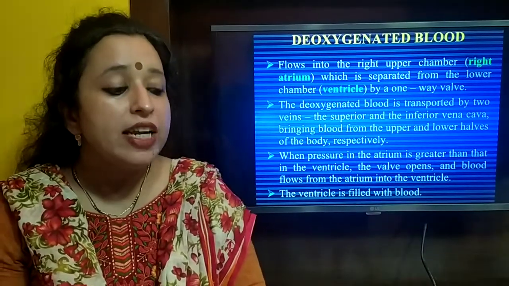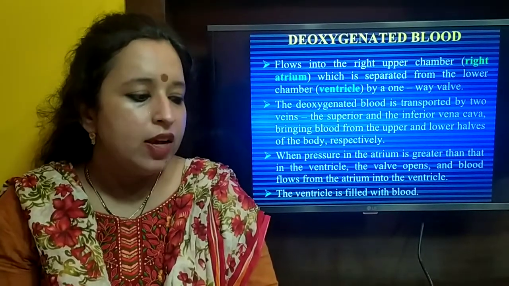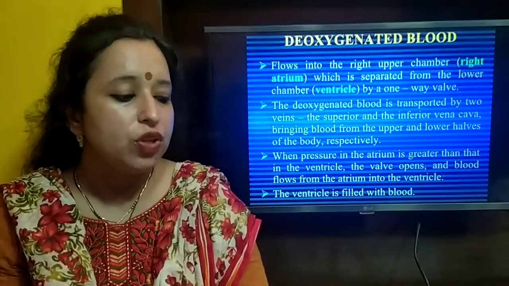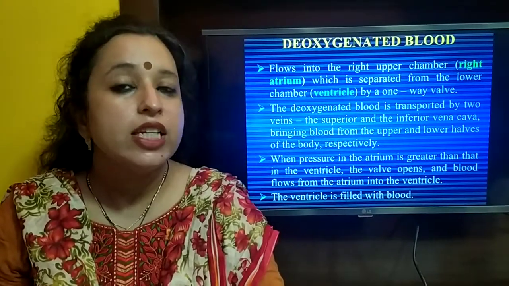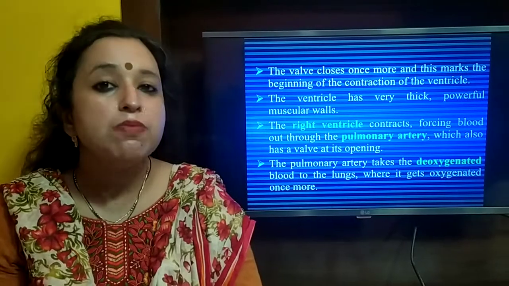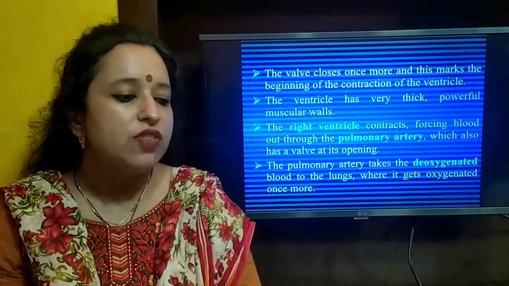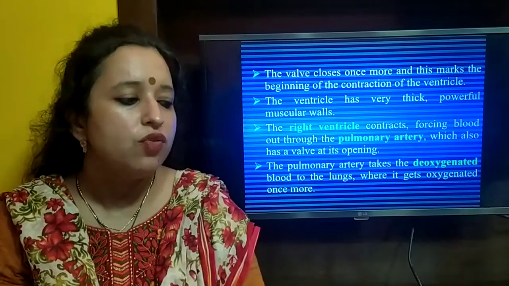When the pressure in the atrium is greater than that of the ventricles, the valves open and the blood flows from atrium to the ventricle. So the ventricle gets filled by the blood. The valve closes once more, and this marks the beginning of the contraction of the ventricle. The ventricle has very thick, powerful muscular walls.